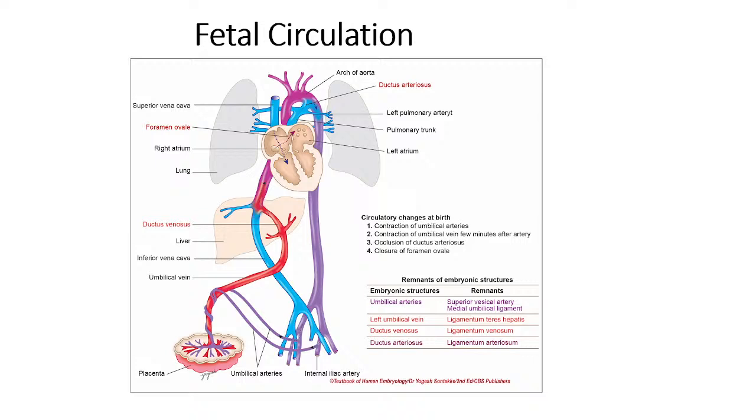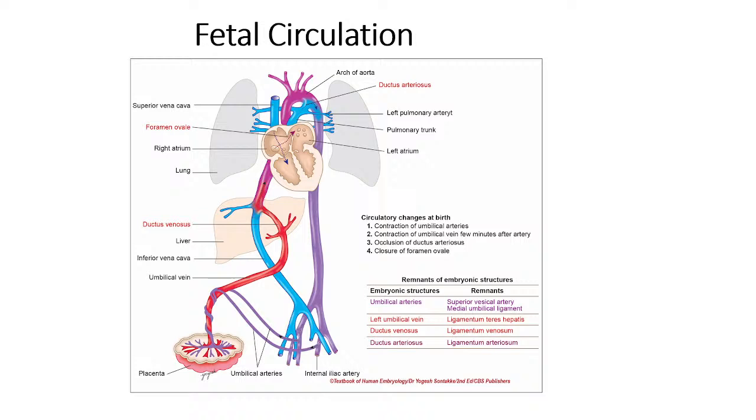And from there to the left ventricle, from the left ventricle to the aorta, and from the aorta it is distributed to the rest of the body. And then distally from the internal iliac artery start the umbilical arteries, and this is how the blood is brought back to the placenta. We have seen that the ductus venosus is the channel which takes the blood from the umbilical vein to the inferior vena cava.